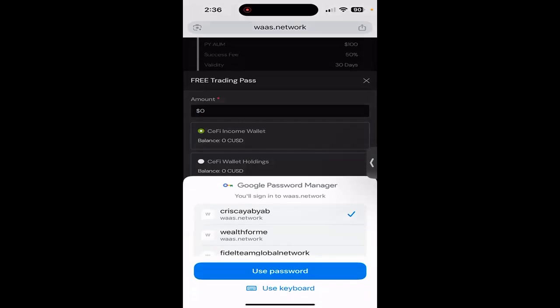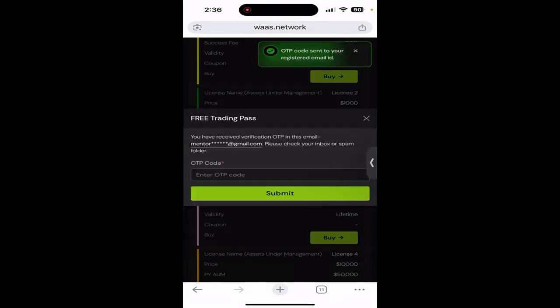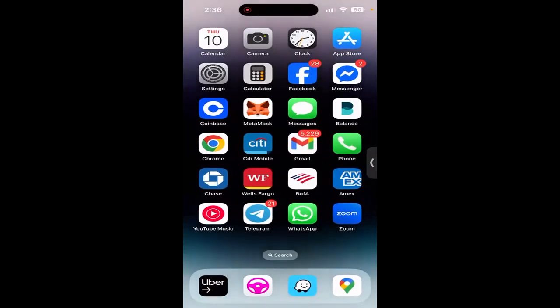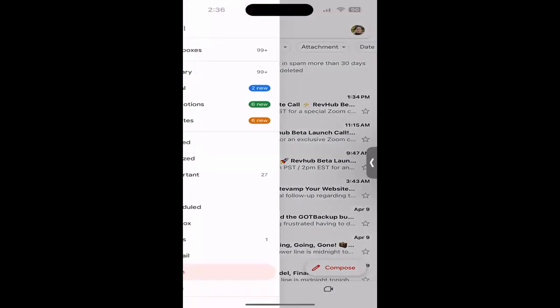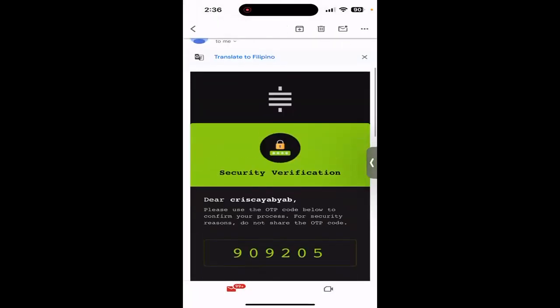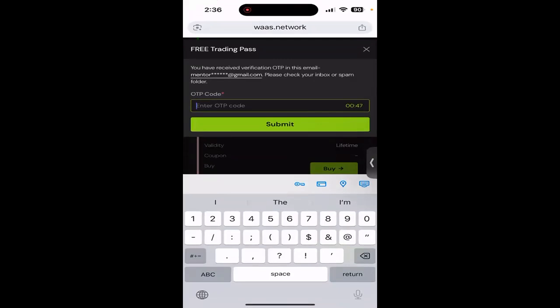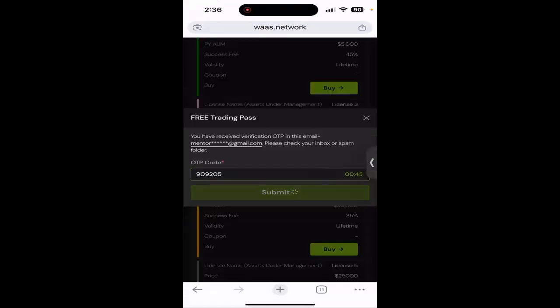Okay, perfect. Then click I have read and accept, and click next. Then go to your email for the OTP, and submit.